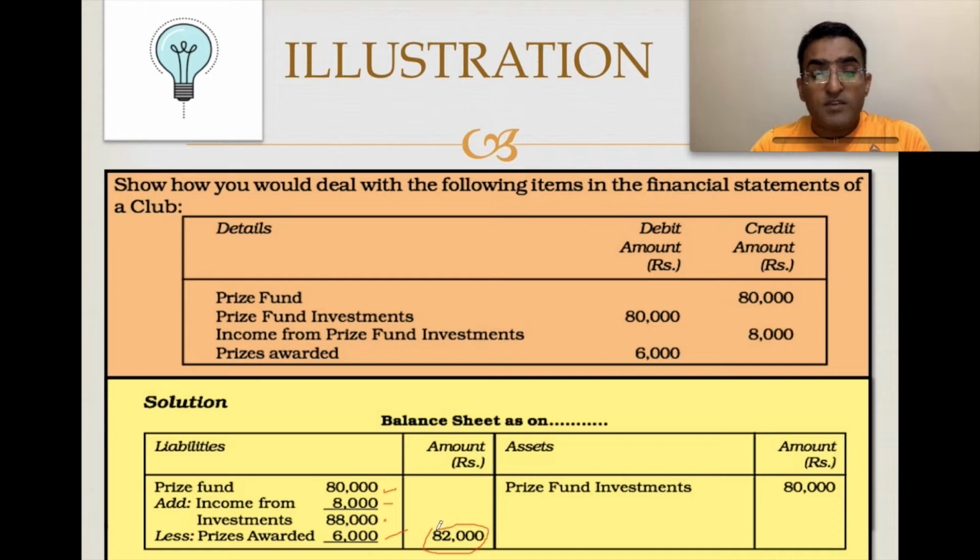See, the special funds, as we know, all kinds of funds are shown on the liability side of the balance sheet. But if it is a special fund, any kind of increase or decrease will be shown on the liability side itself by either reducing or increasing the specific fund. Okay, that is what we are doing. And what happened to this investment? See, it comes on the asset side. Simple.